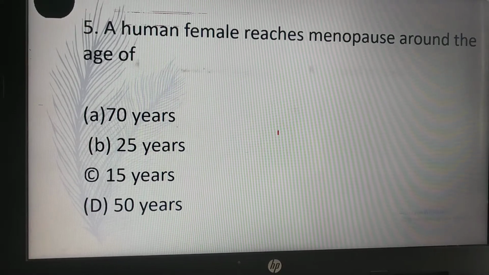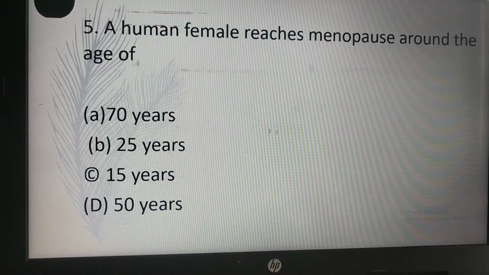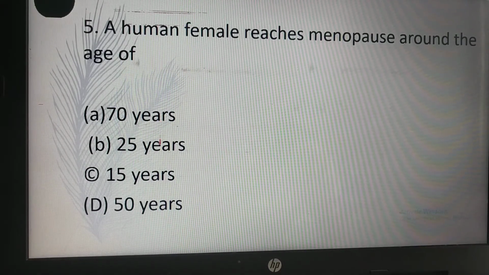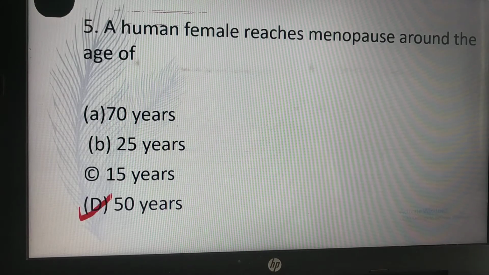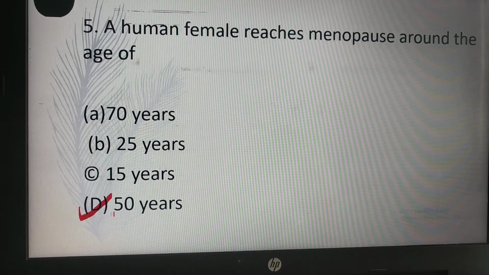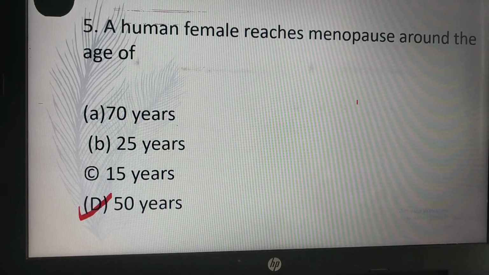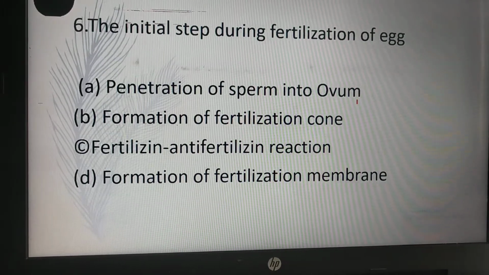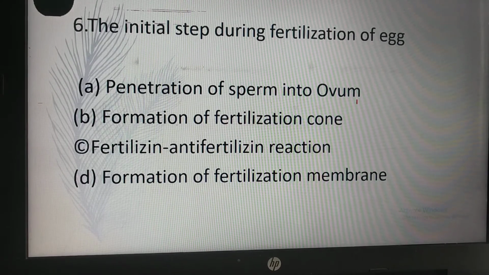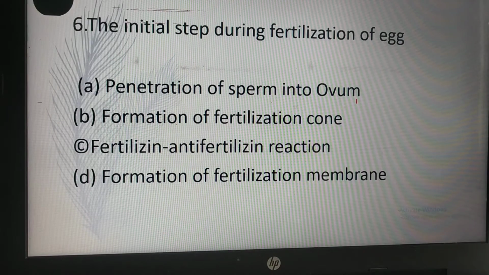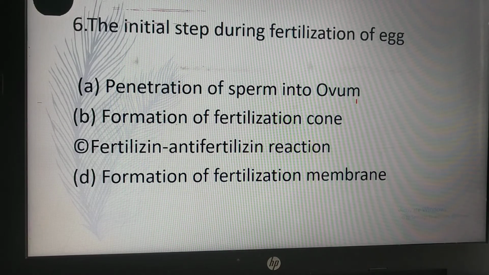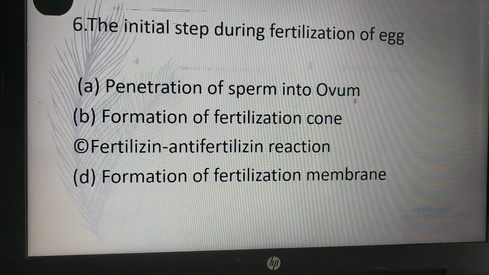A human female reaches menopause around the age of 70 years, 25 years, 15 years, 50 years. So D is the correct answer, 50 years. The initial step during fertilization of egg is penetration of sperm into ovum, formation of fertilization cone, fertilizing anti-fertilizing reaction, formation of fertilization membrane.